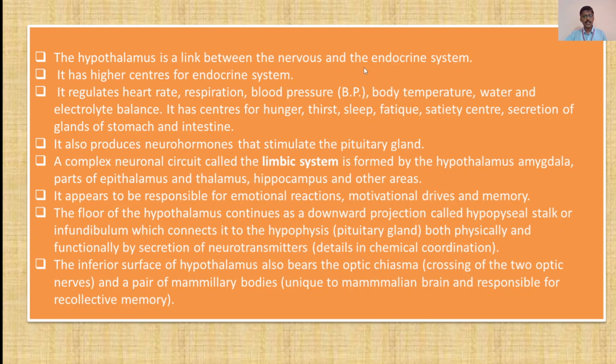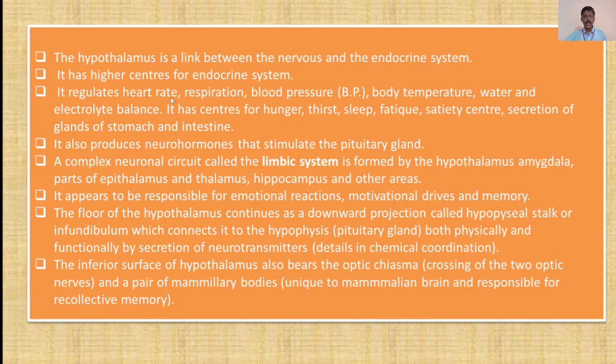So many times the question is asked. So you should remember, the hypothalamus is a link between the nervous and the endocrine system. It is the higher center for the endocrine system. If the question is asked, you should write that the hypothalamus has higher centers for the endocrine system when compared to the nervous centers.